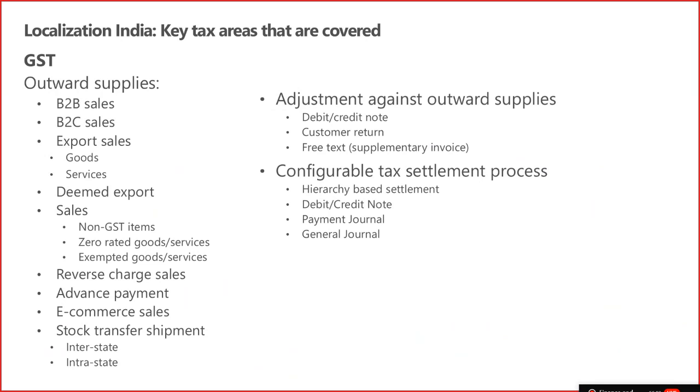As you know, GST focuses on outward and inward supply. What we are covering in the outward supply is B2B transactions, meaning registered person to registered person transactions. We are covering B2C transactions as well. Currently, B2C transactions are not relevant and you need not calculate any tax.